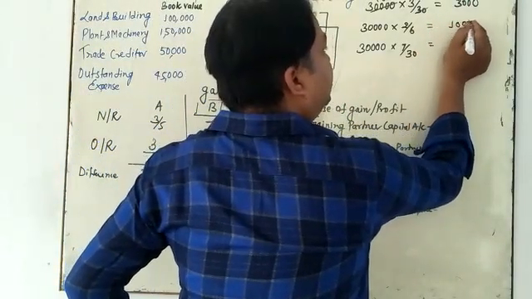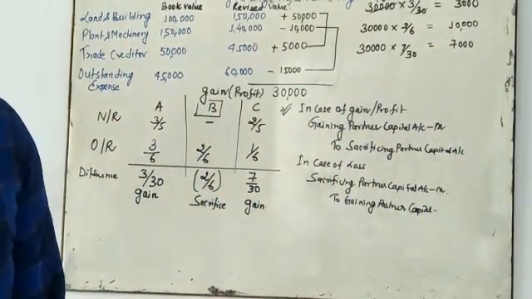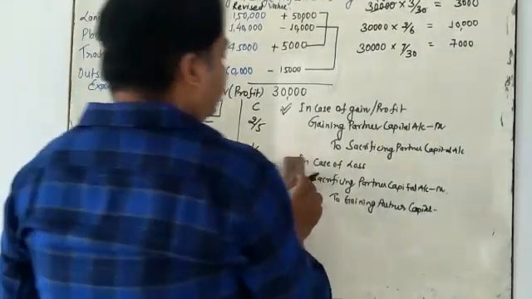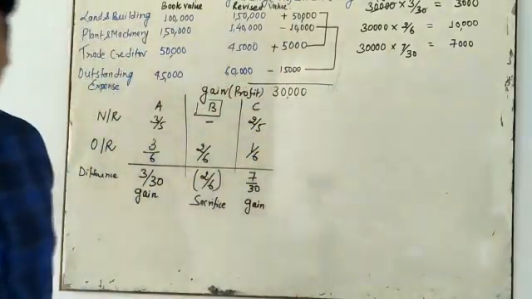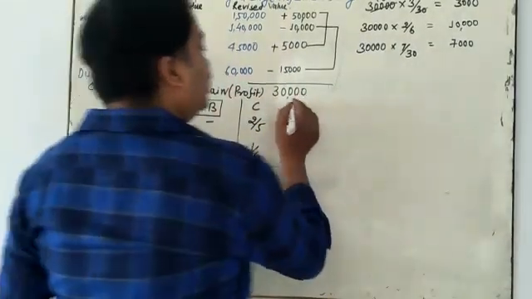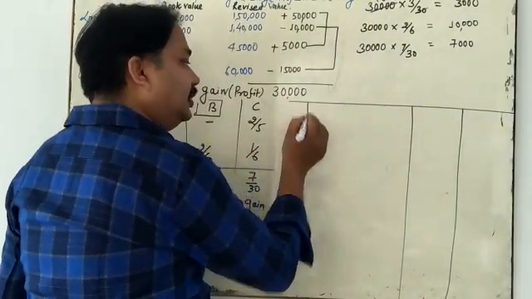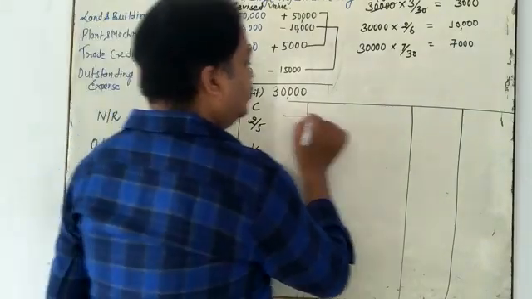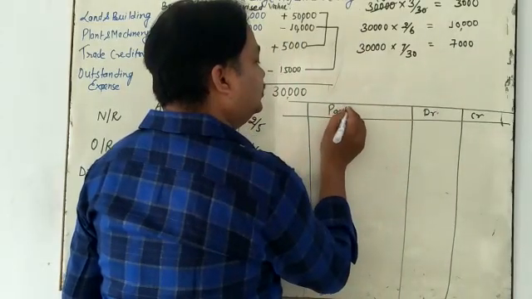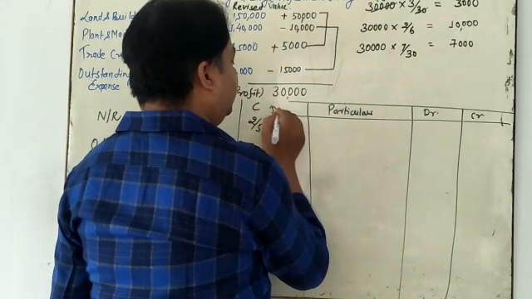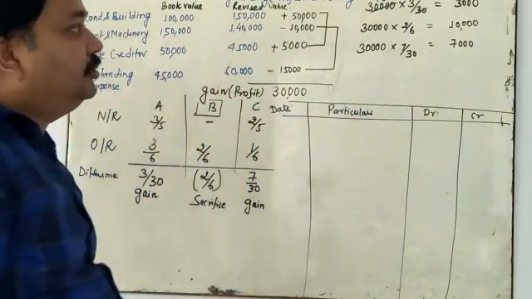So you put it this way into the journal entry. It is a situation of profit. So you put this transaction into the journal entry. So how to write this journal entry? You already know. You prepare the format of the journal entry. Debit, credit, particulars, and date column. So in case of gain, you have to write what?